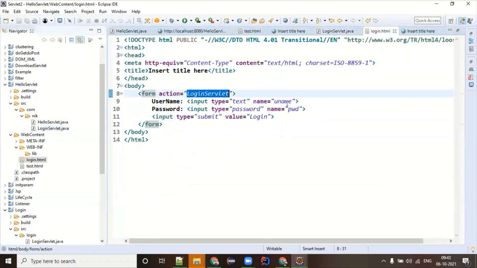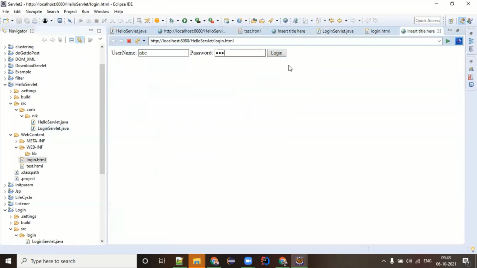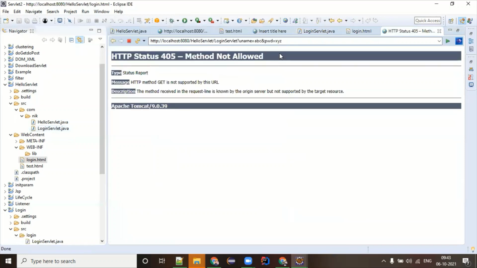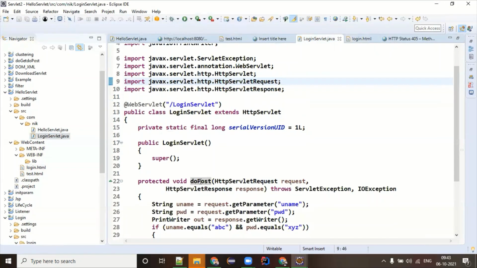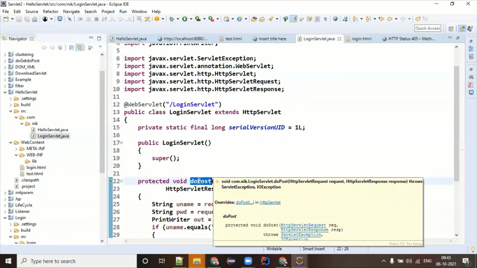So now from login.html, I'm going to pass this login, clicking on login, and look at this. It is saying method not allowed. Oops. What is the method we have given now? doPost. And initial was doGet.